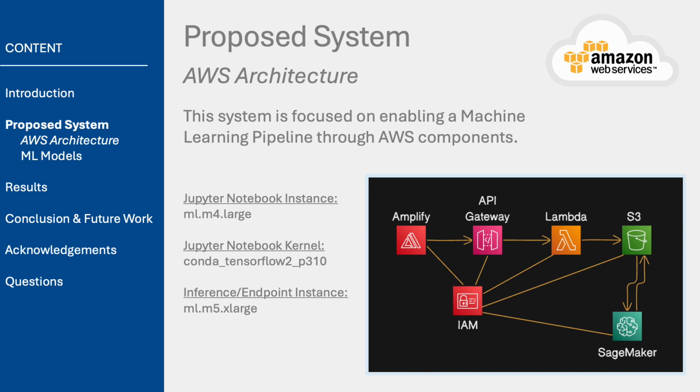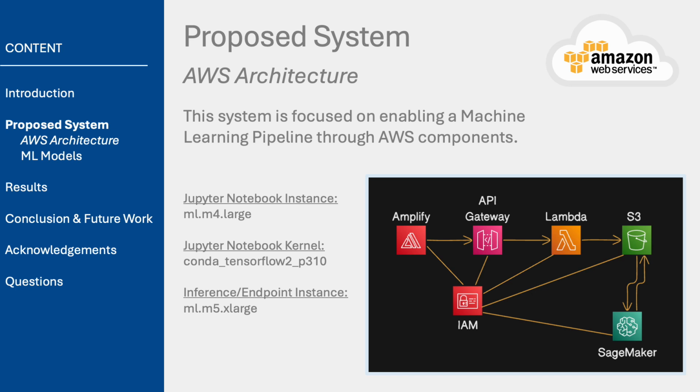This diagram illustrates the proposed AWS architecture that was used to implement the project as a web application accessible to users. At the core of the system is IAM, Identity and Access Management, which facilitates secure access between the different components, ensuring seamless communication throughout the architecture. The front end of the web application is hosted by AWS Amplify, providing users with an intuitive interface. From there, user requests are routed through API Gateway, which serves as the bridge to the backend.